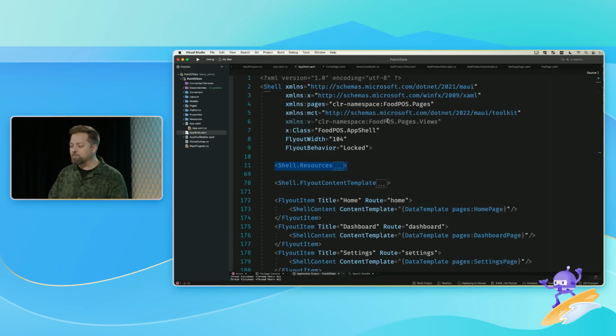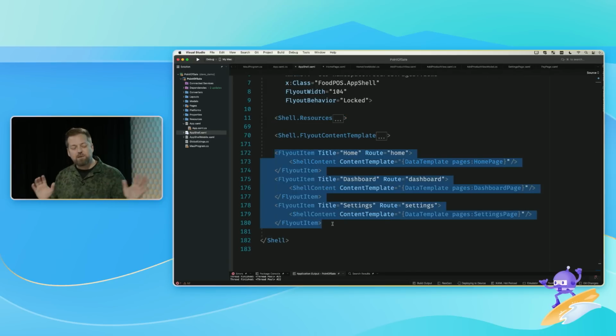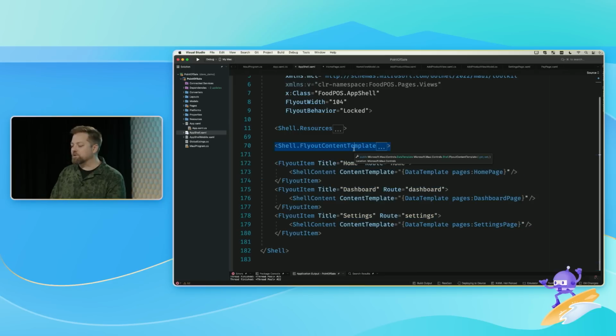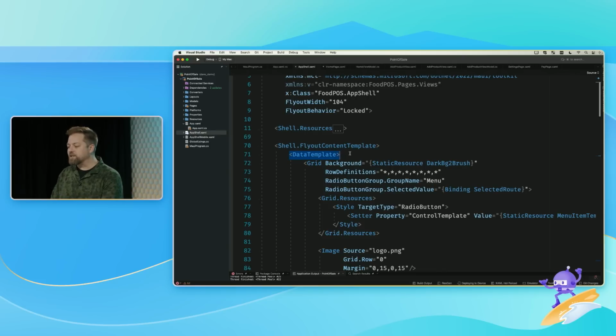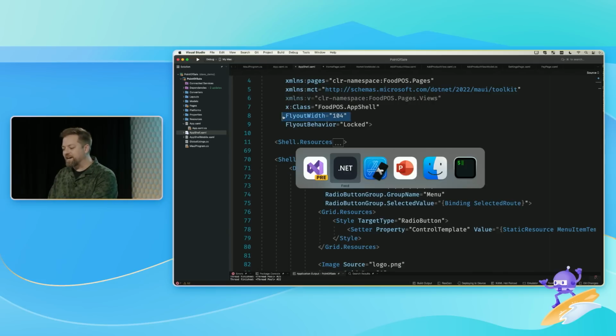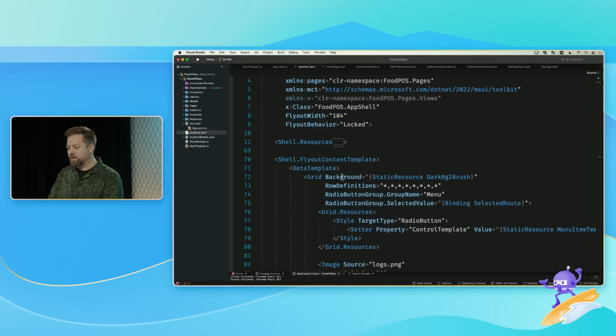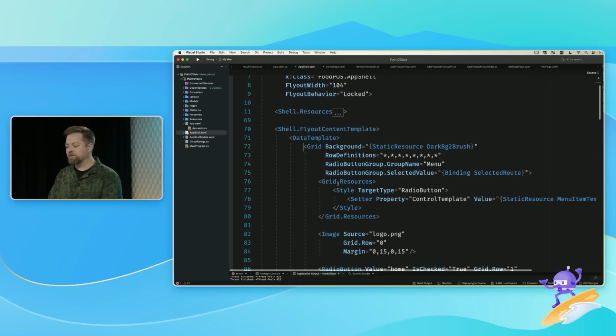In this particular case, I have three flyouts, three main pages that I've created, but I don't want to use the flyout as it is by default. I'm using a new feature, the flyout content template, which basically takes over the whole flyout. I set a fixed width of 104, because that's the beautiful size I needed in my design. Exactly 104, for everybody and forever.